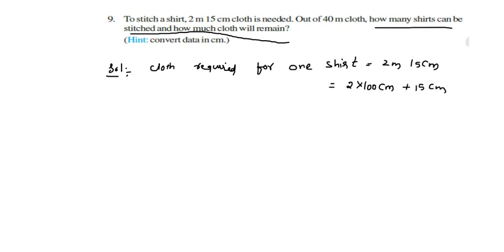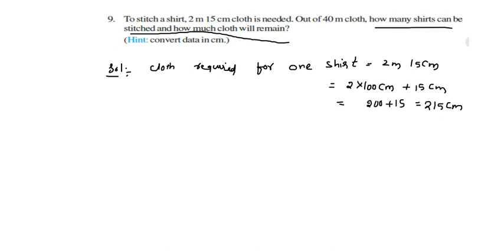So I am converting meters into centimeters. 200 plus 15 is 215 centimeters. This is the cloth required for one shirt: 215 centimeters.